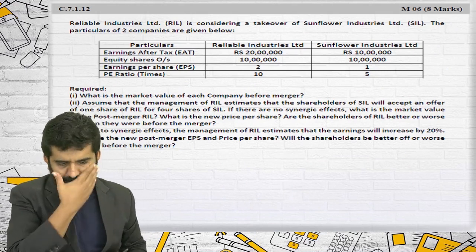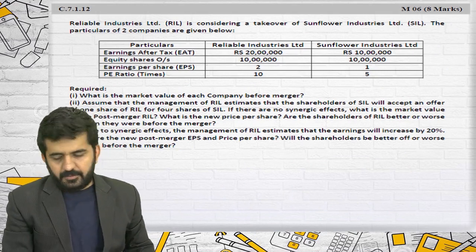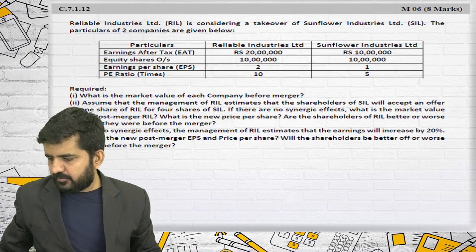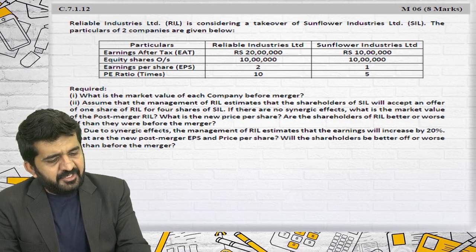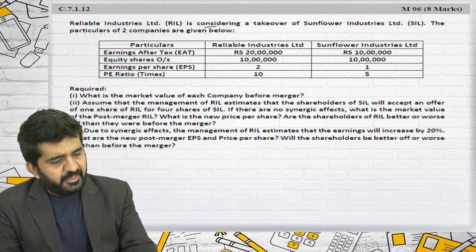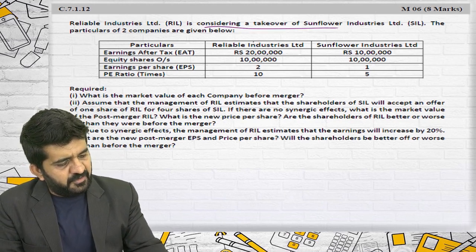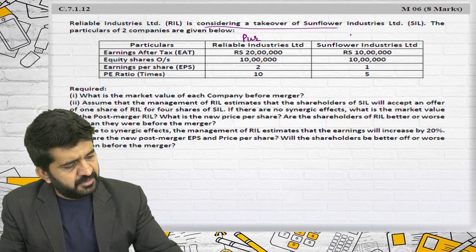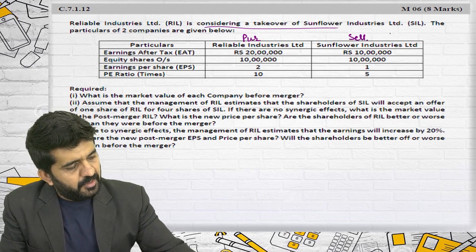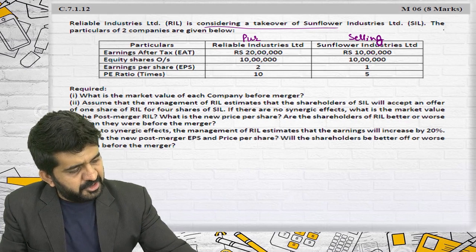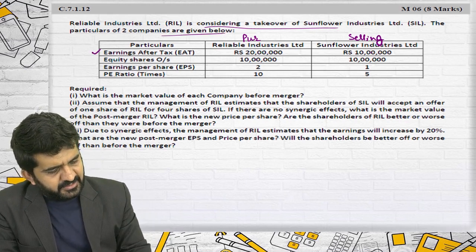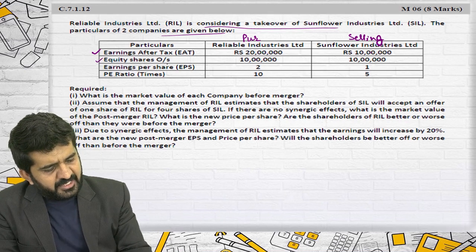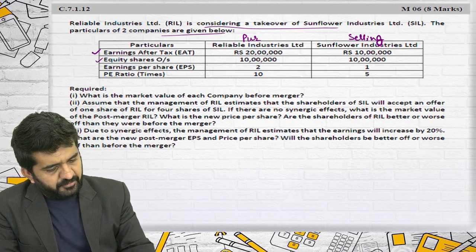7.1.12. Reliable Industries Limited is considering a takeover of Sunflower Industries Limited. So this is purchasing, this is selling. The particulars of two companies are given. Earning after tax is given. Equity shares outstanding is given. So these are the number of shares.